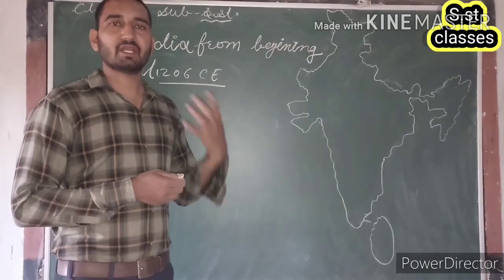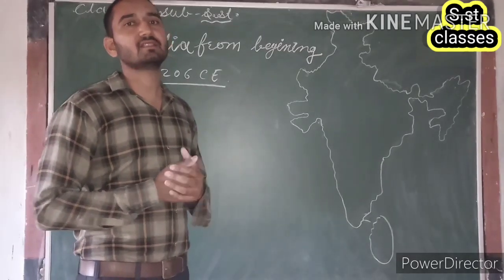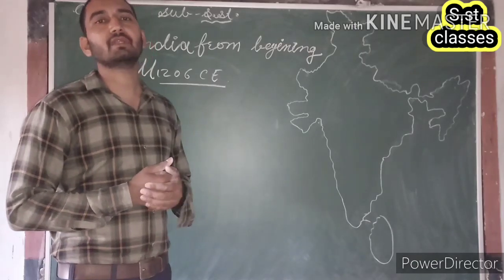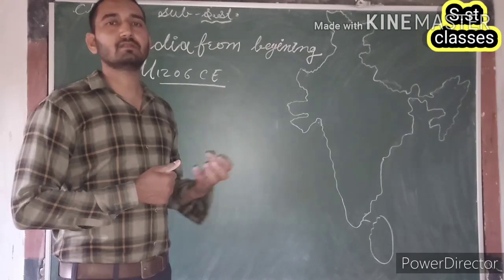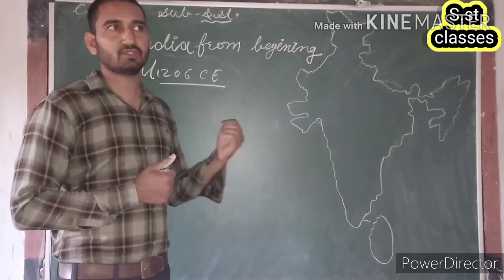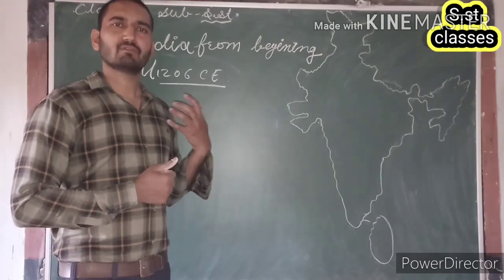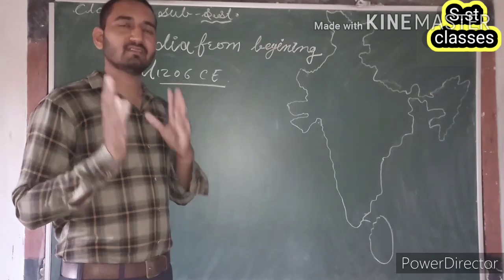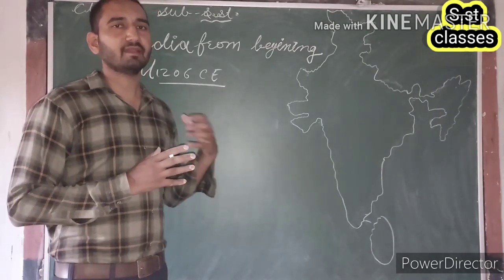And we had a great history related to the Indus Valley civilization. After that, the early Vedic period, the later Vedic period, and after that, the Indians got information about the use of iron. With the use of iron, the Indians, meaning our ancestors, used iron for different kinds of agricultural activities.